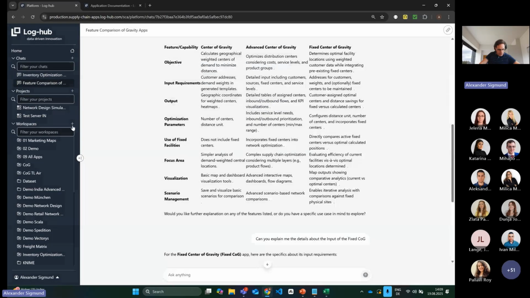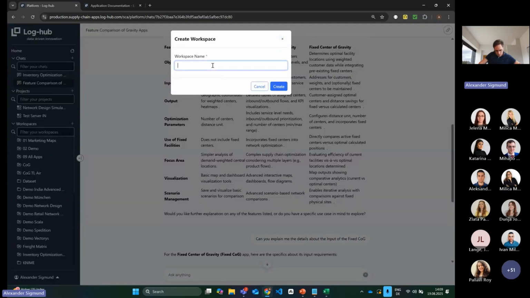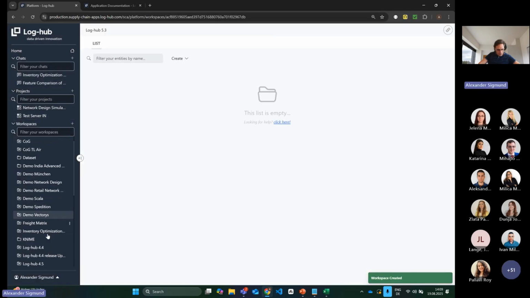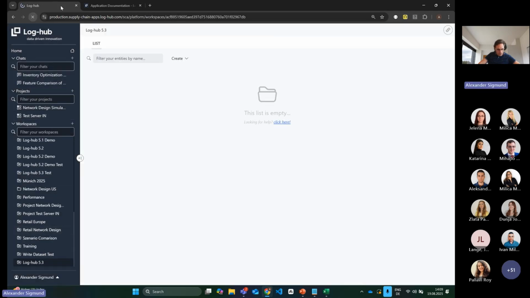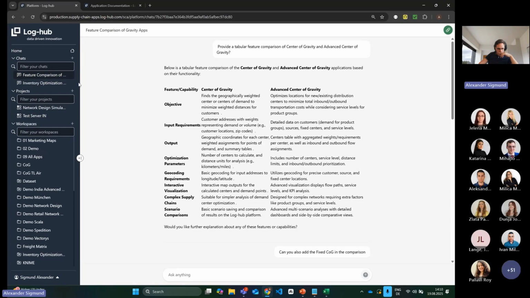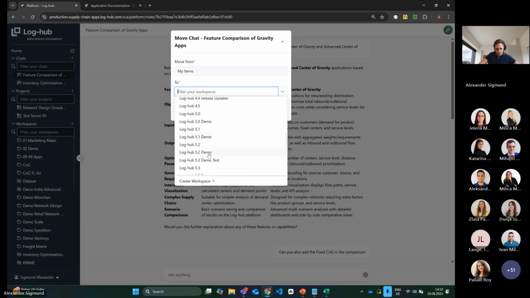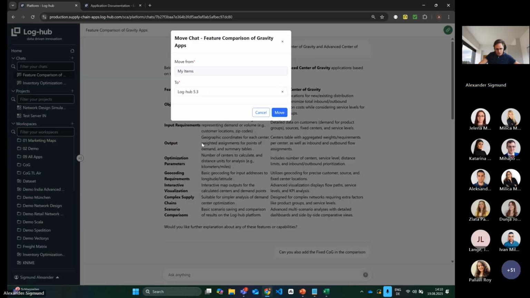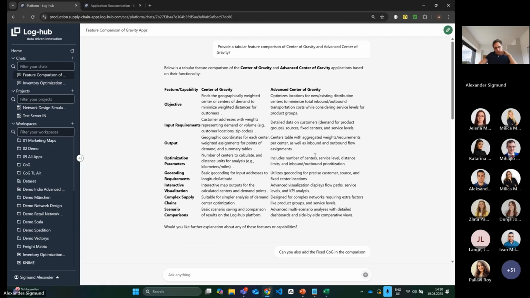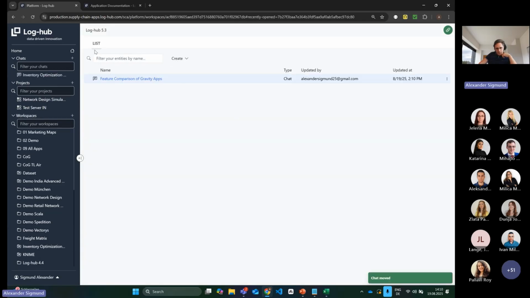Let's quickly create a workspace first. Sorry, I forgot this. So today we have the Log Hub 5.3. And now we have this workspace. And this was our chat with our comparison. And now I have the possibility to move it also into this new workspace that we just created, 5.3. Whenever I move it to a workspace, I am directly in this workspace and I can have it here.